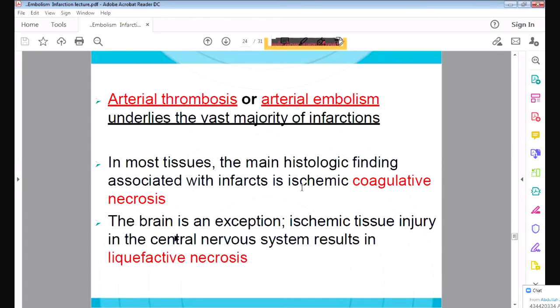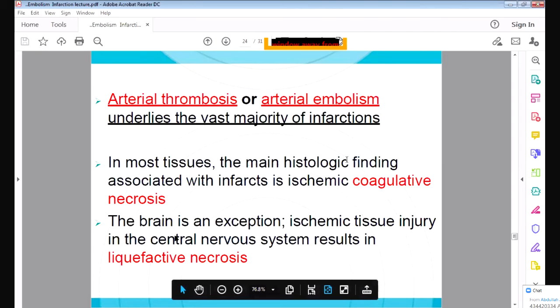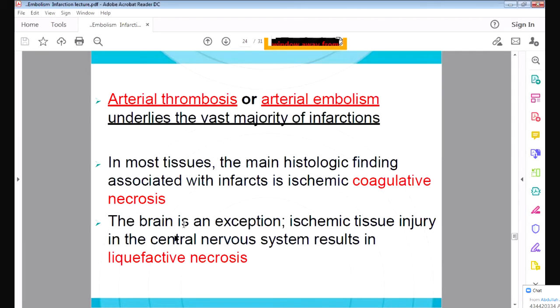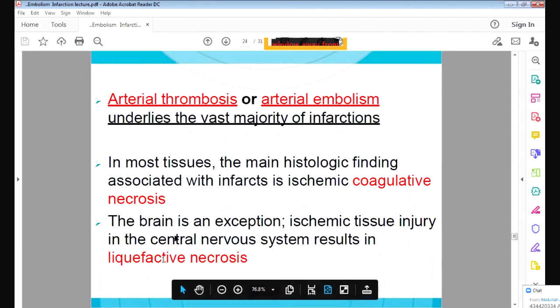I told you in necrosis, most of the necrosis is coagulative necrosis. Many solid organs like the liver, spleen, and kidney will undergo coagulative necrosis. But the brain is an exception. The brain will undergo liquefactive necrosis.